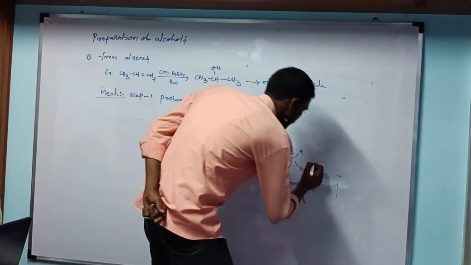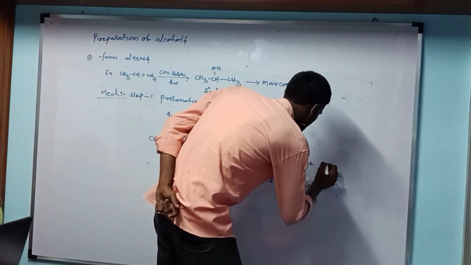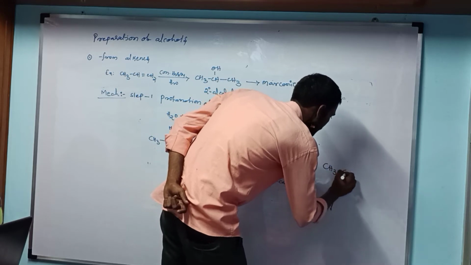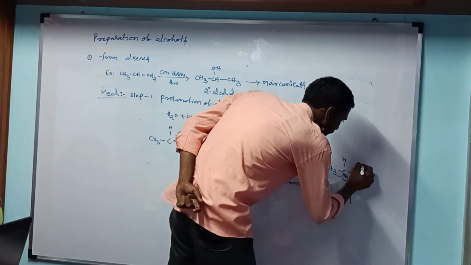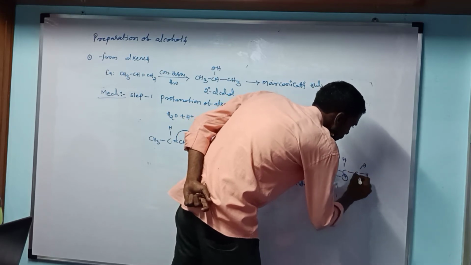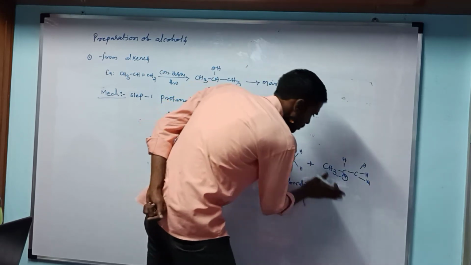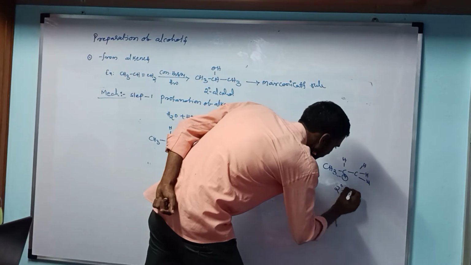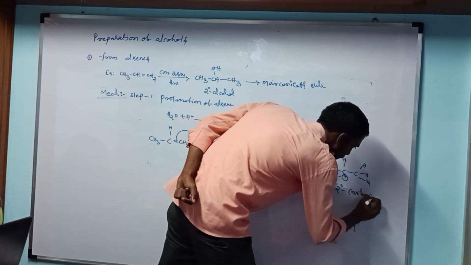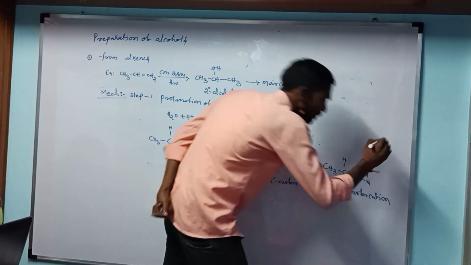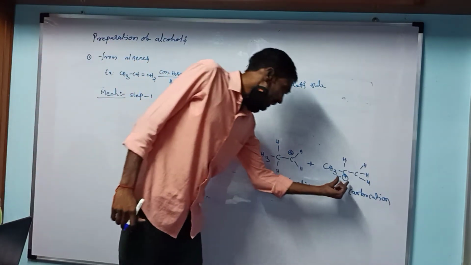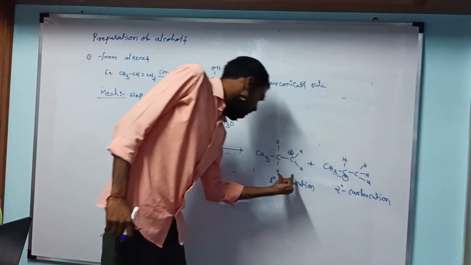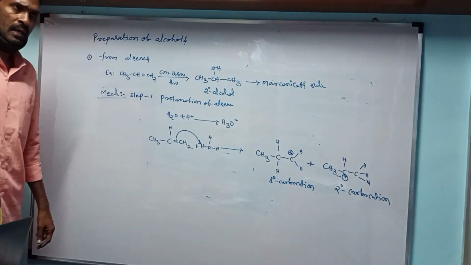Another possibility is CH3CH+CH3, with the positive charge on the middle carbon, which is the secondary carbocation. According to the Markovnikov rule, the secondary carbocation is more stable than the primary carbocation.